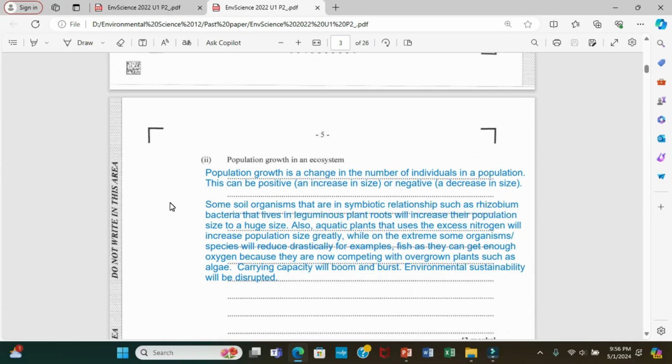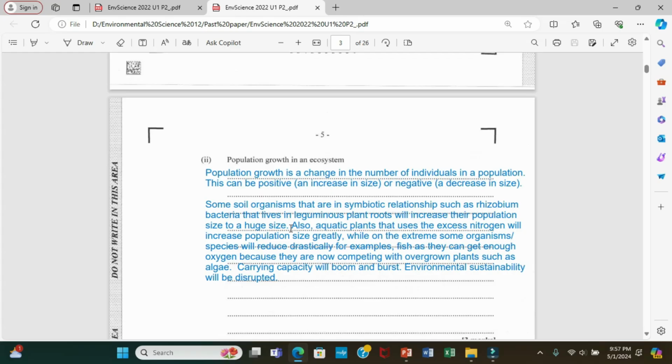Now let's just address some of the situation. Now it says some soil organisms that are in symbiotic relationship, such as rhizobium bacteria that live in leguminous plant roots, will increase their population size in huge number. Alright, because these bacteria feed directly on the nitrogen gas, and when they do so, they'll have more food. So definitely these bacteria will grow. The plants that absorb these nutrients from the soil will definitely grow. So the population size of plants that need the nitrogen will definitely grow.